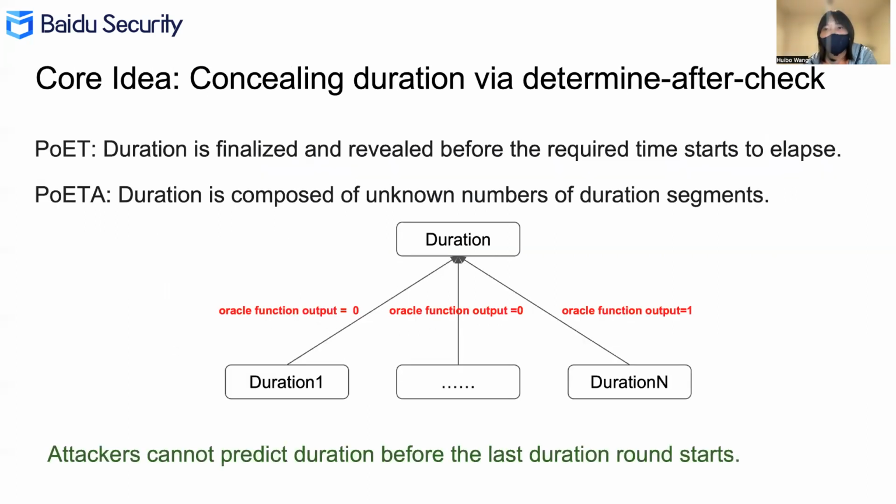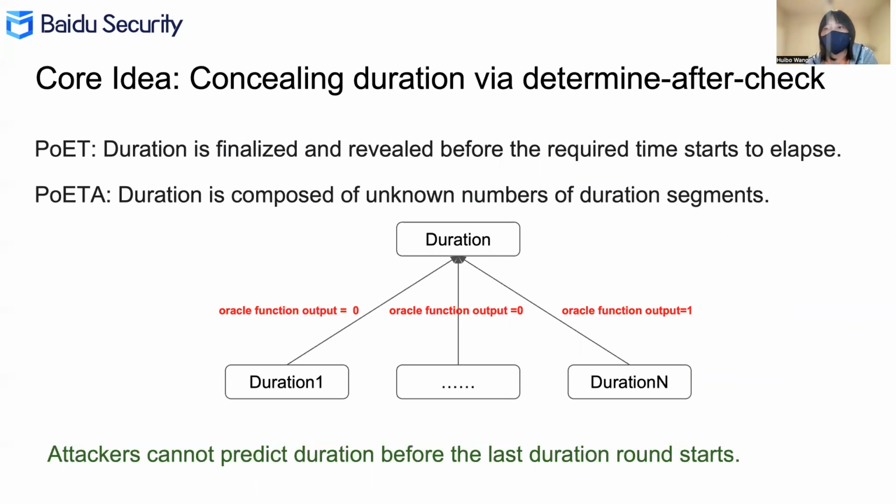The core idea of POETA is concealing duration via determine after check. In POETA, the duration is composed of an unknown number of duration segments, using an oracle function for each duration segment. Attackers couldn't predict the duration before the last duration round starts. By concealing the number of duration segments, the duration is concealed before the time elapses.